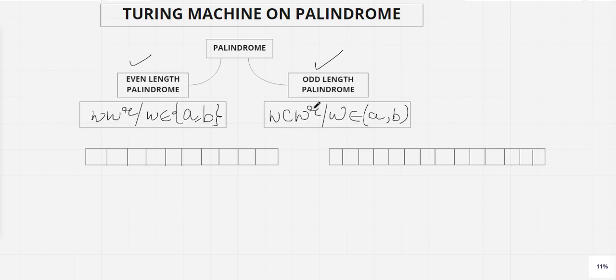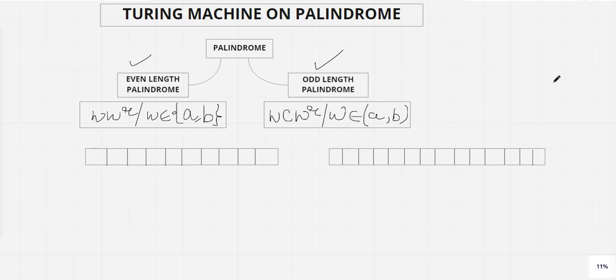If it is an odd length, the format will be w and w to the power r, but in between there will be a center symbol. So if I add one more input alphabet to the even length string, either on the left-hand side, in the middle, or on the right-hand side, the best position is the middle so that the w and the w to the power r are differentiated, then we will definitely be getting the odd part. If this is the even length and I add one more input symbol, say c, then even plus 1 will always be odd. Correct? So that's the main concept.